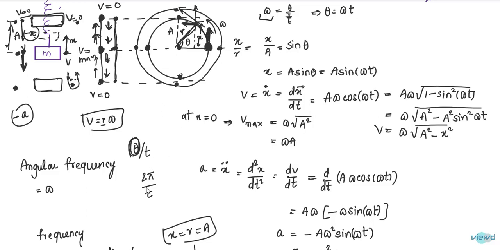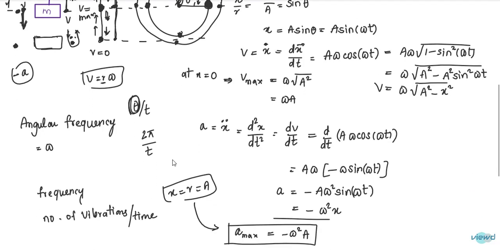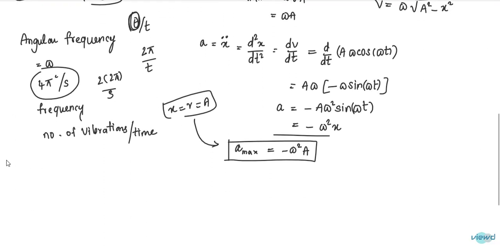This represents the number of revolutions. For example, if angular velocity is 4 pi radians per second, that means it is completing 2 revolutions, 2 into 2 pi per second. That is called angular velocity, angular frequency. So angular frequency is omega.